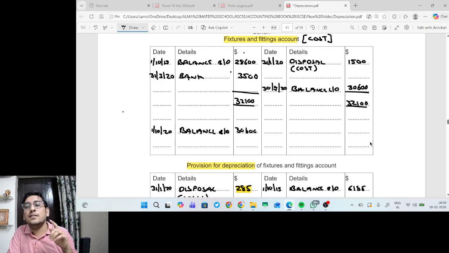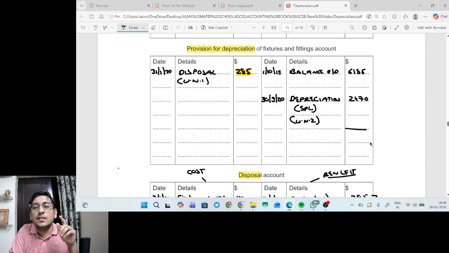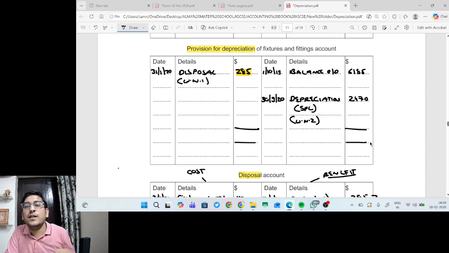30,600. The same balance will be calculated for the provision for depreciation account. So 6185 plus 2470, please calculate, guys. What value do you get? 6185 plus 2470 gives 8655.